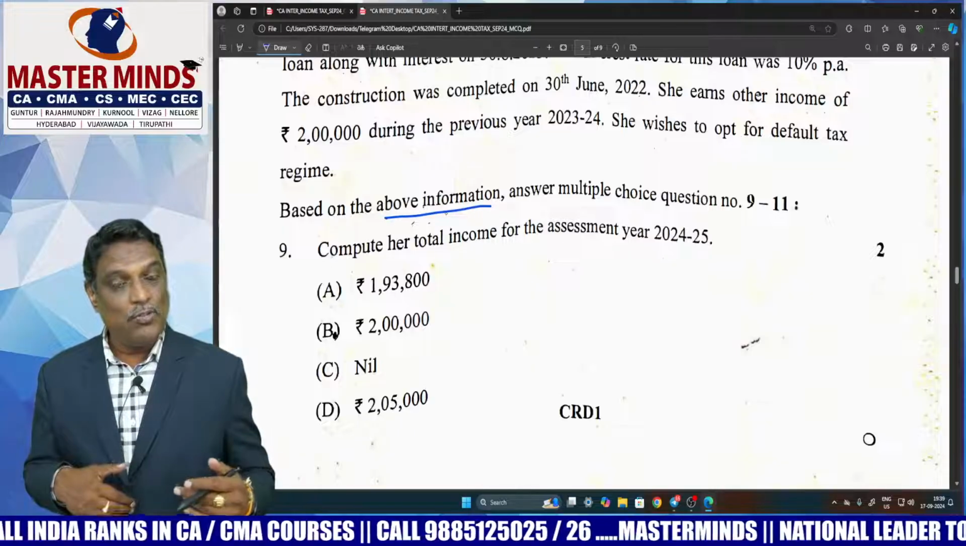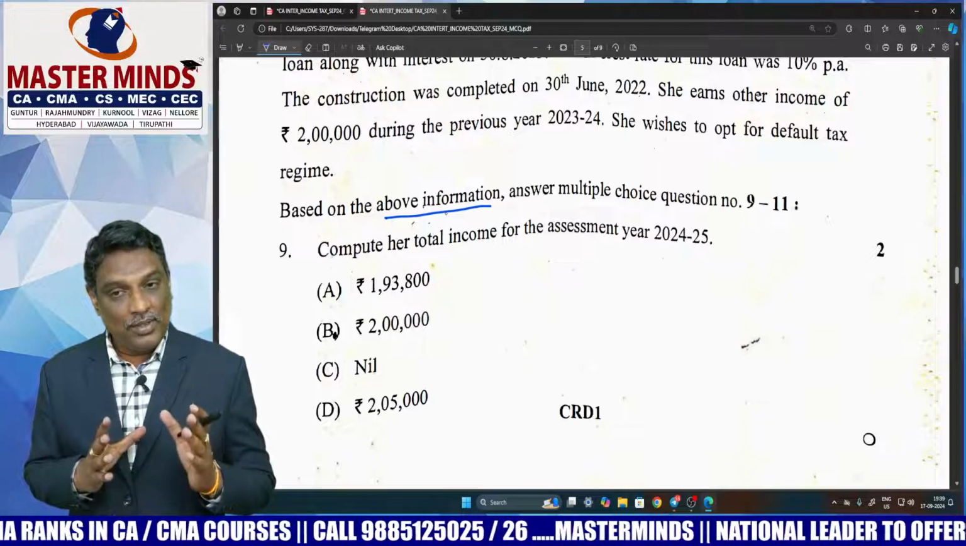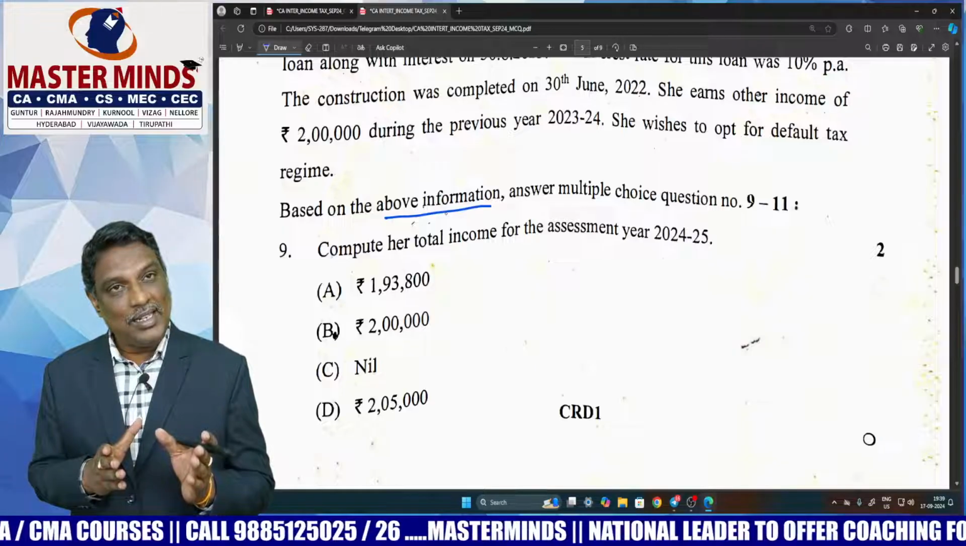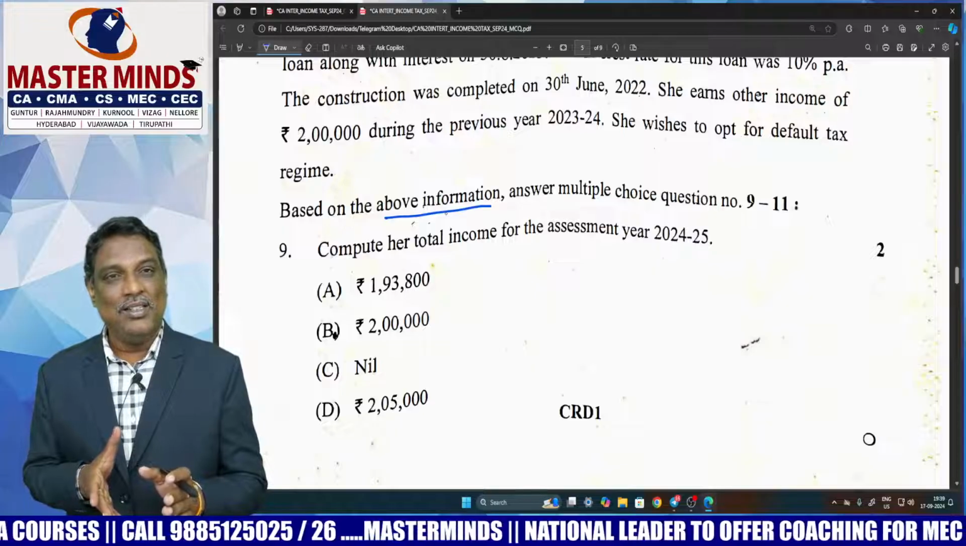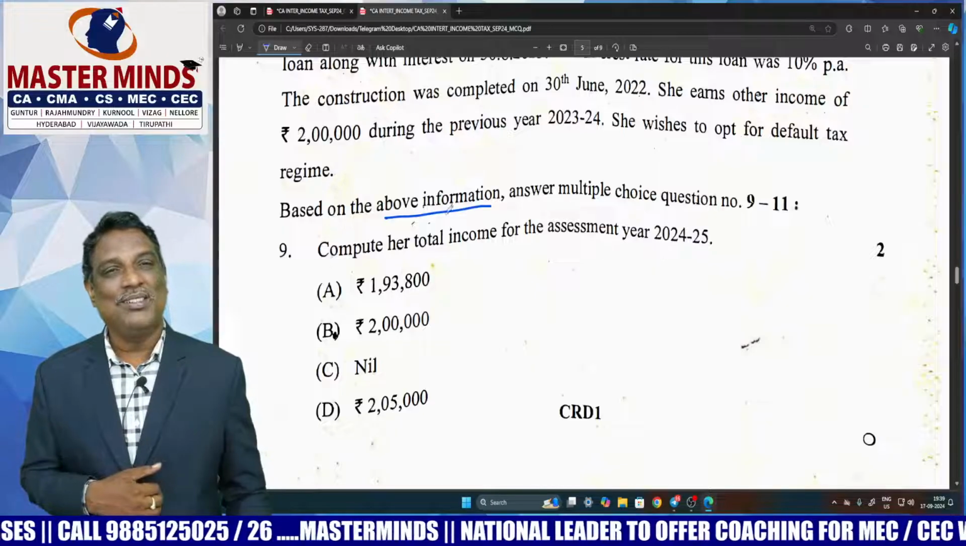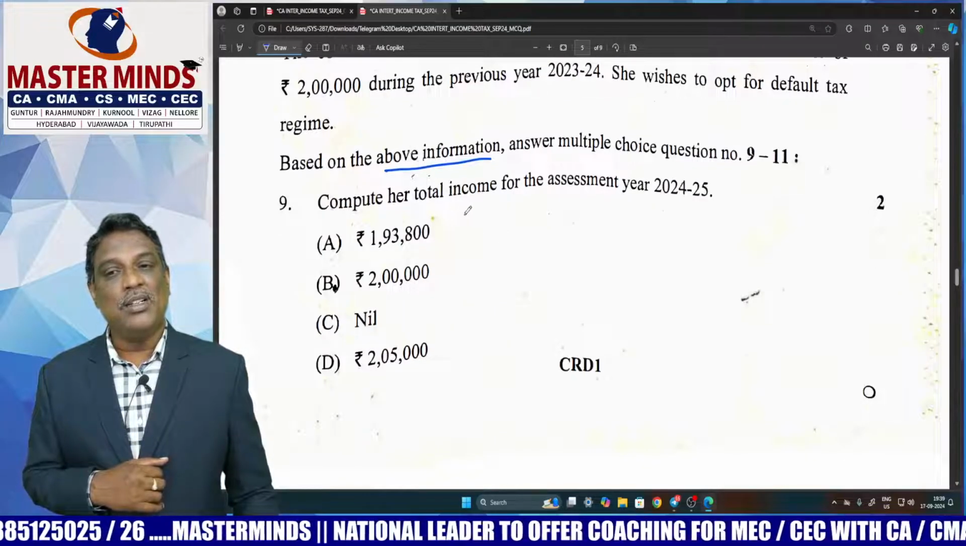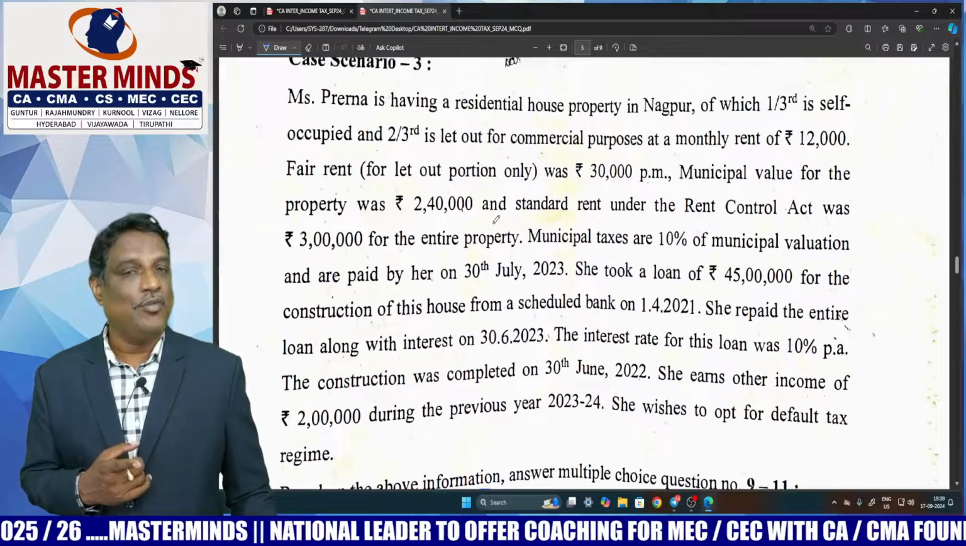Students, my opinion is MCQs are to some extent easy when compared to previous attempt. Okay, so first one is computation of total income based on the above information.